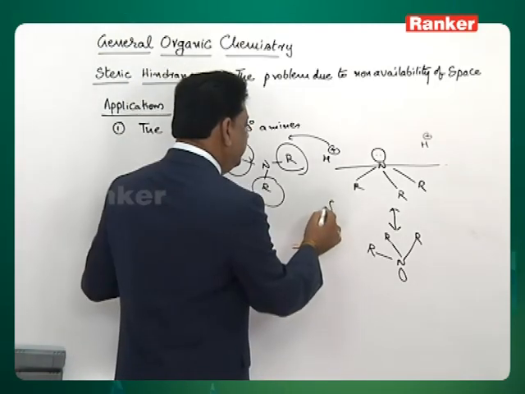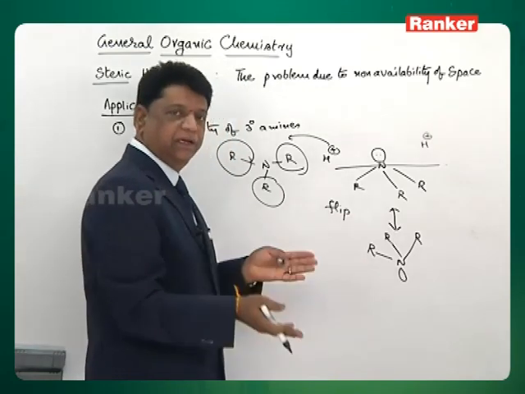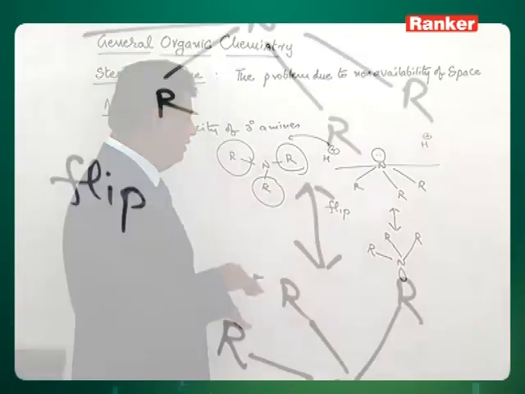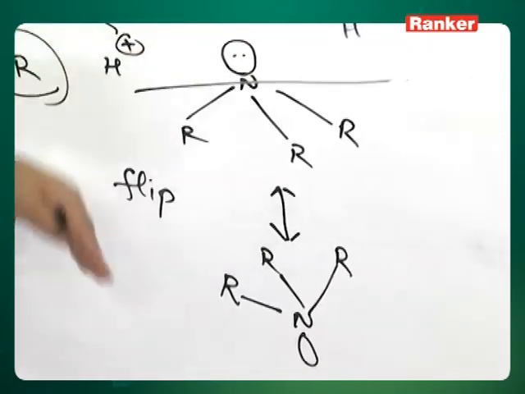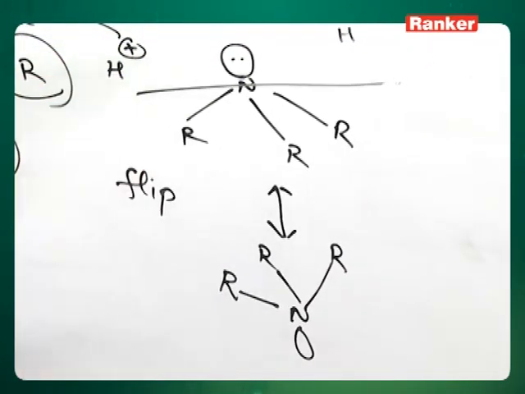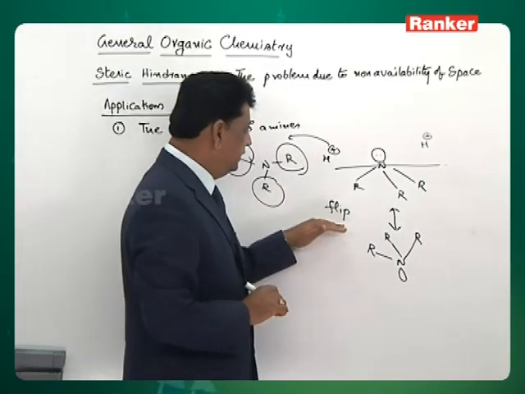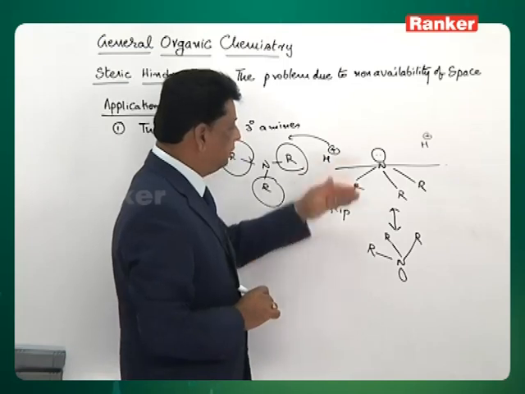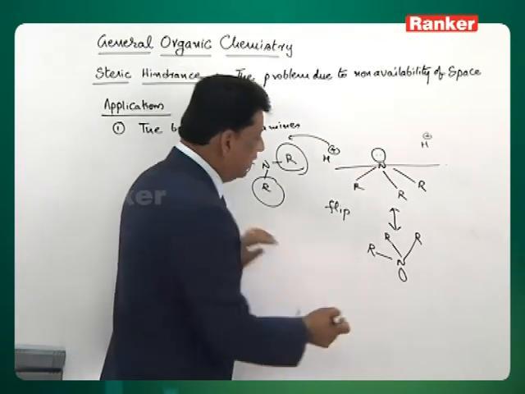It flips into the other, just like when you are cooking an omelette, after half frying, we flip the omelette to the other side. So, the molecule also, the cloud comes this side, the alkyl groups go that side. In one method, it is explained as a flipping that takes place at the nitrogen, one side cloud comes to the other side.